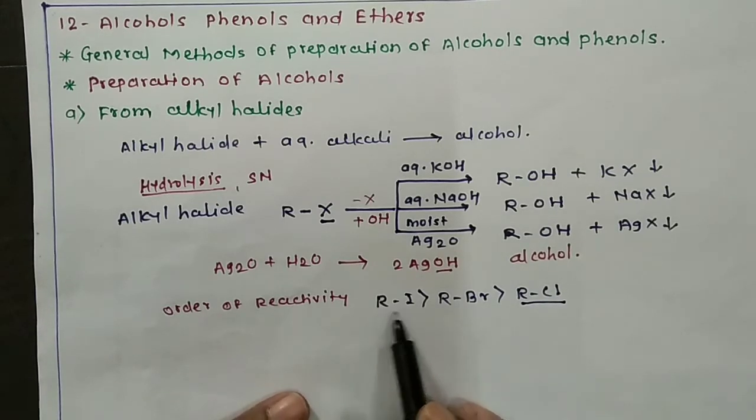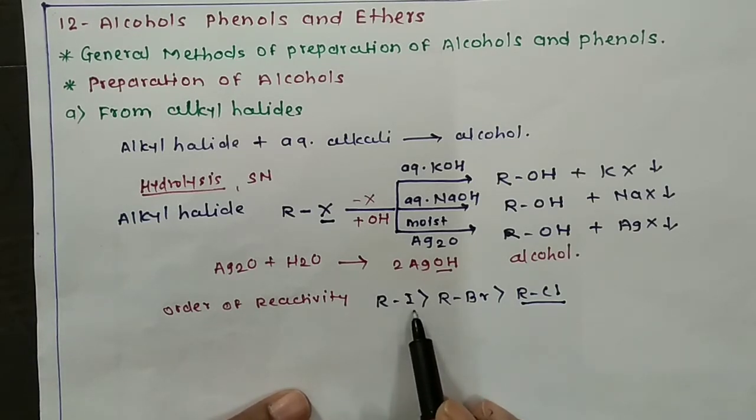But in case of alkyl iodides, the internuclear distance between the carbon atom and iodine atom is large, so the bond is big. Hence, it easily breaks. Hence, this iodine is easily replaced by OH group.